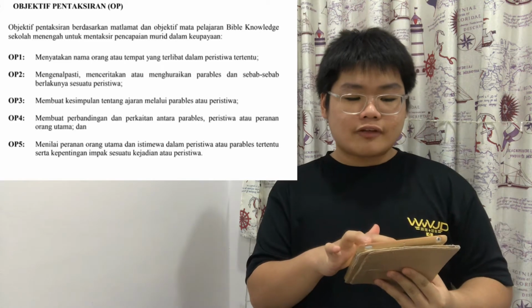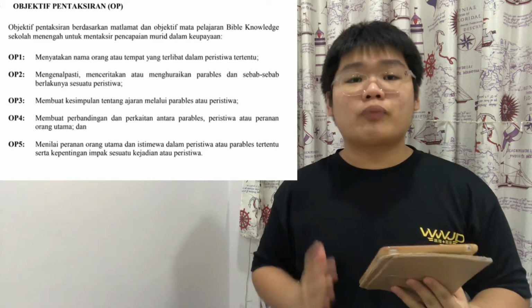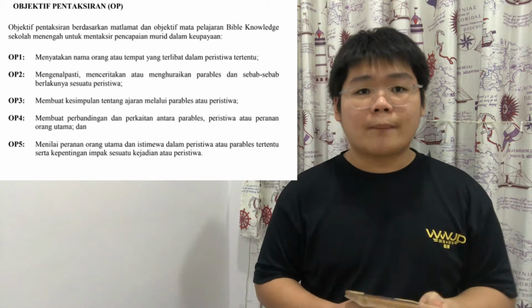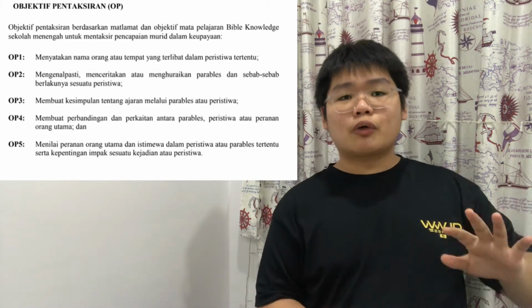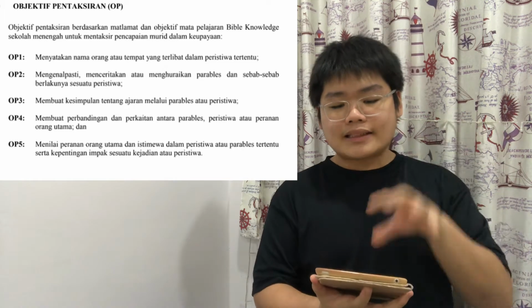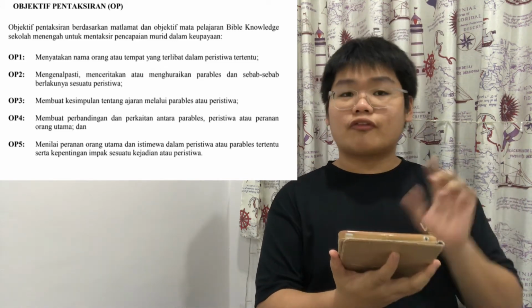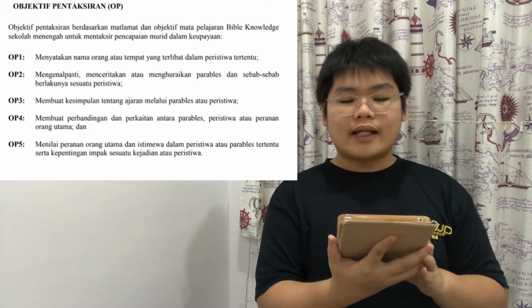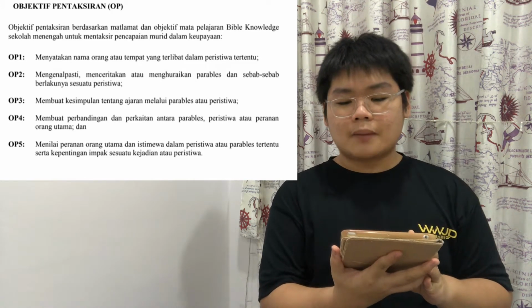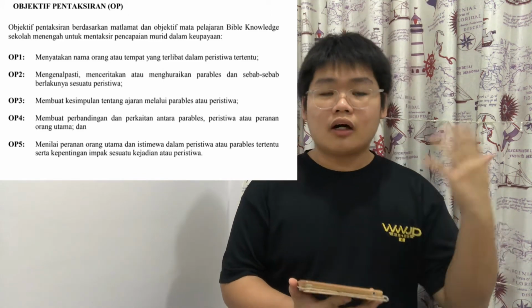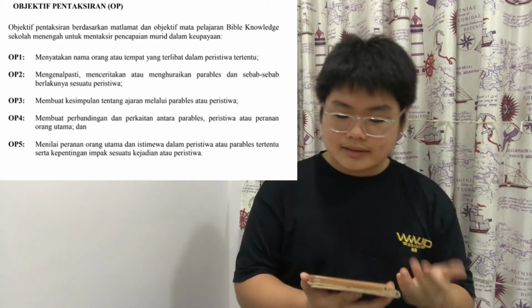Alright, so first and foremost, we are going to look at the objective pentaksiran. Why are we looking at this objective? Because the exam format, or how the questions will come out, is going to be based on this objective. So we are going to look at it one by one. Let's look at the first objective: menyatakan nama orang atau tempat yang terlibat dalam peristiwa tertentu. I believe all of you understand this statement.